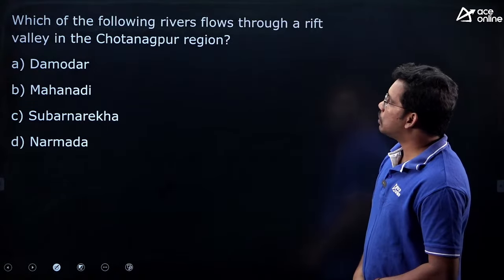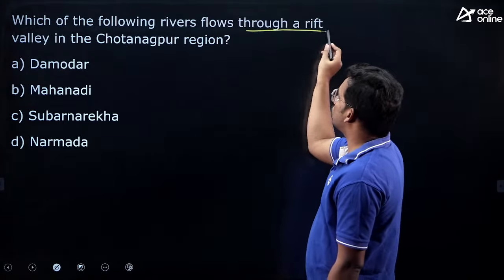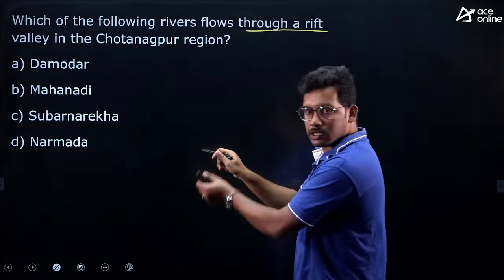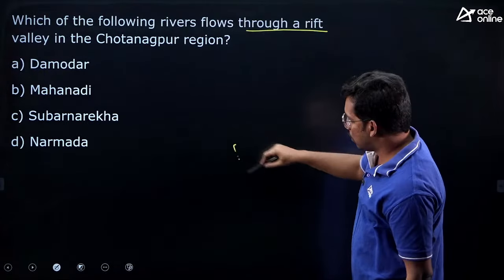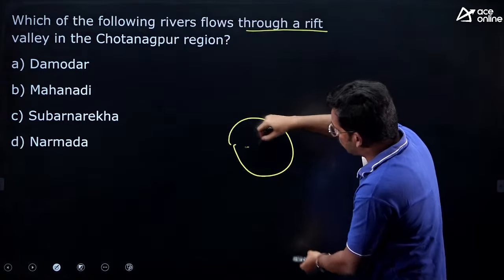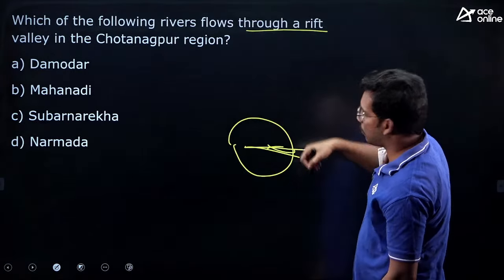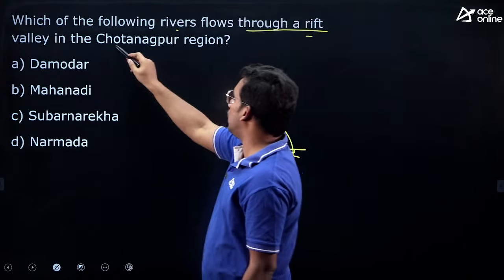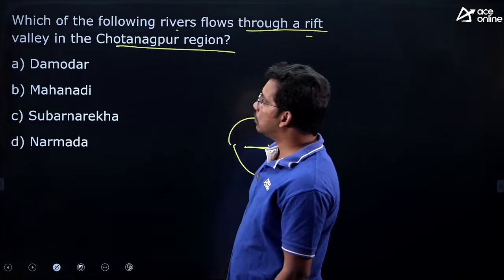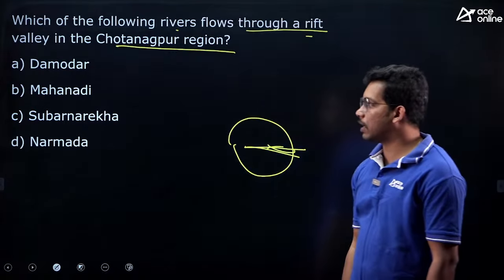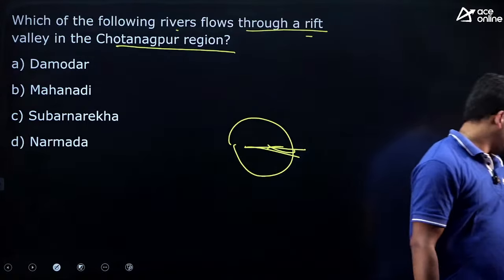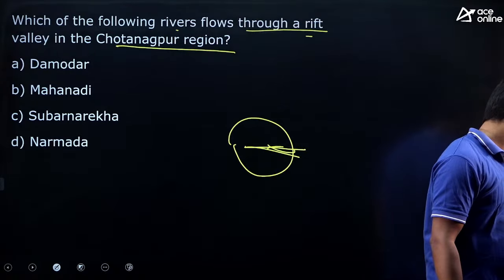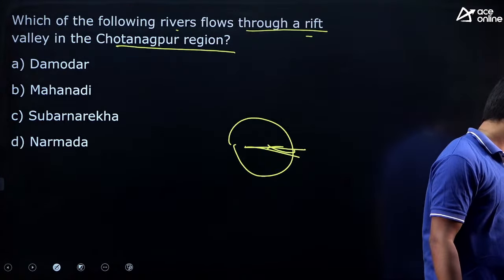Question, which of the following rivers flows through a rift valley? Rift valley means because of a break, let us say if this is the valley and this got broken, and then a river flows through this valley. So, which of the following rivers flows through a rift valley in Chota Nagpur region? Damodar, Mahanadi, Subarnarekha, Narmada. Now answer this question.